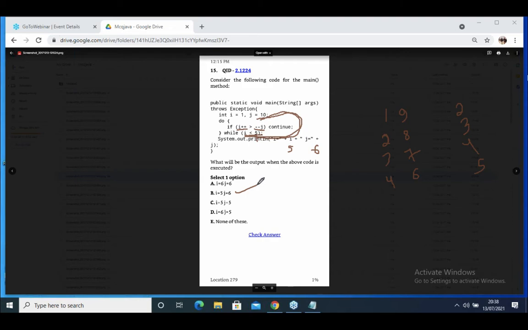Have you understood the concept? Yes, sir. No. It will not give 10 here. Okay, it will give 9, 8, 7, like this. Here the increment will give 1, 2, 3, but it is incremented to 5. Okay. Then is 5 less than 5? No. Come out from the loop. It gives 4 and 6. Option is D.